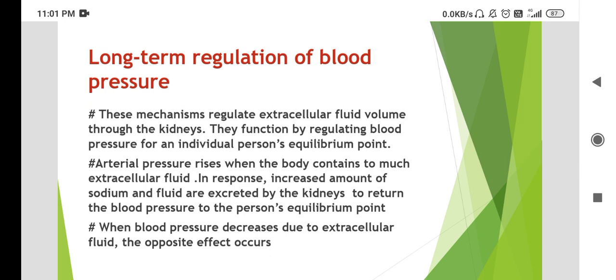Second one is, arterial pressure rises when the body contains too much extracellular fluid. In response, an increased amount of sodium and fluid is excreted by the kidneys to return the blood pressure to the person's equilibrium point. Third one is, when blood pressure decreases due to extracellular fluid, the opposite effect occurs.